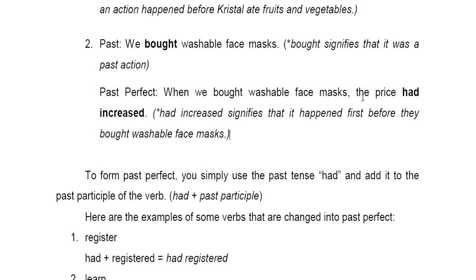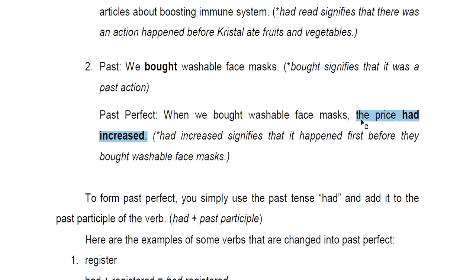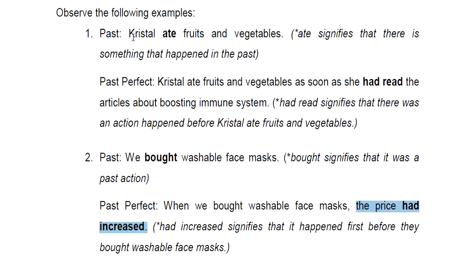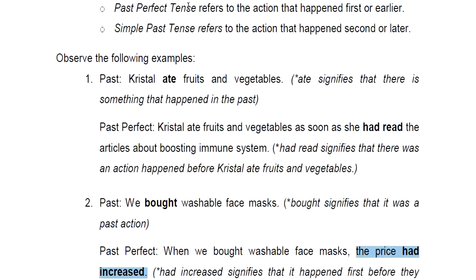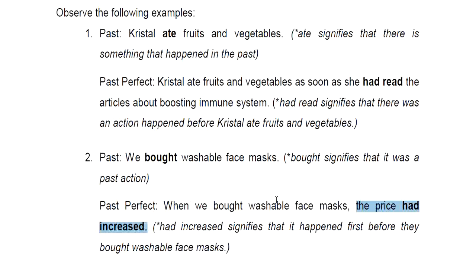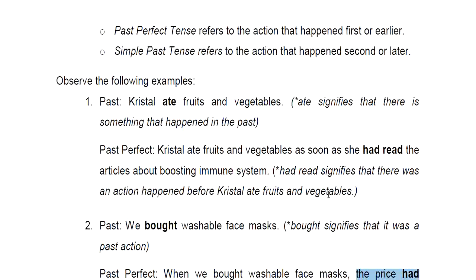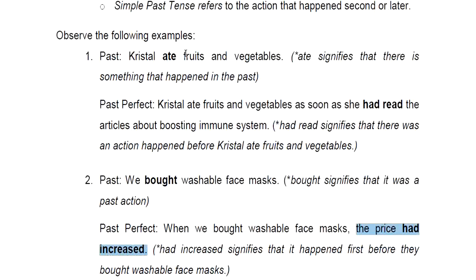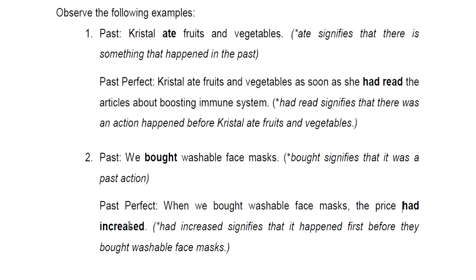Of course, ang nauna ay ito. The price had increased. Tapos, the second one, this is the second action, when we bought washable face mask. Since this is the first action, that is in the past perfect tense. Since this is the second action, that's the reason why it is in the past tense. Okay, so this is in the past perfect tense and this is in the past tense.